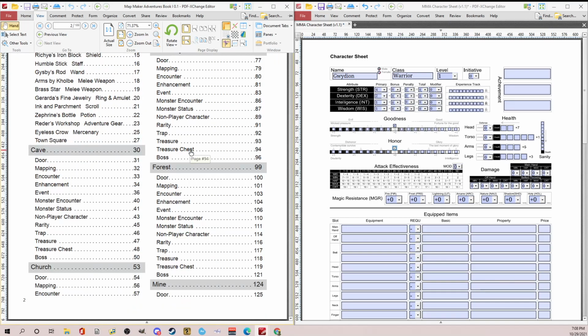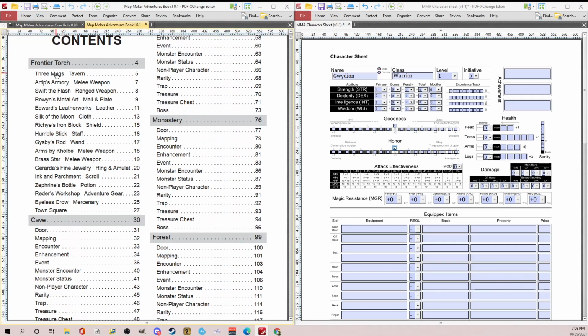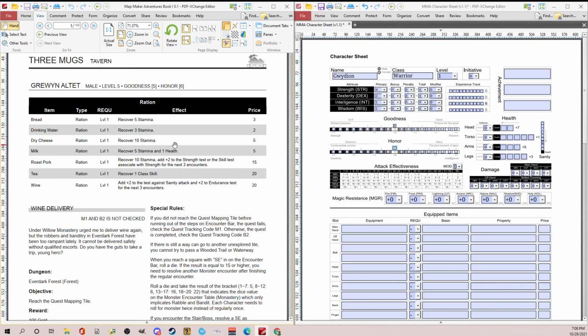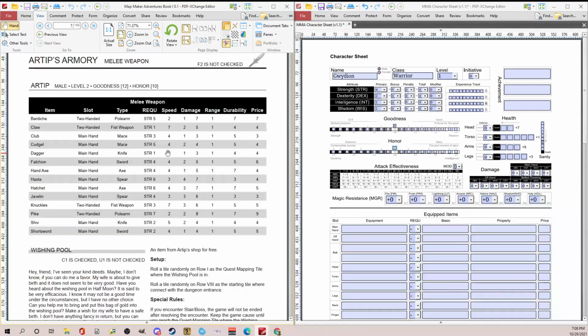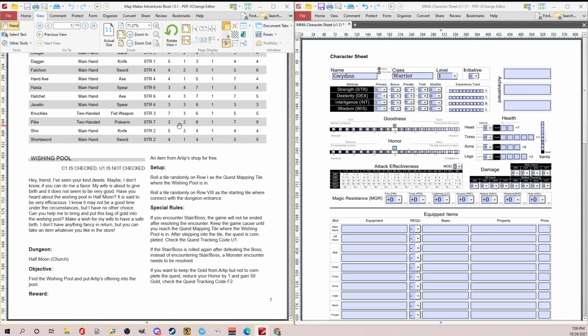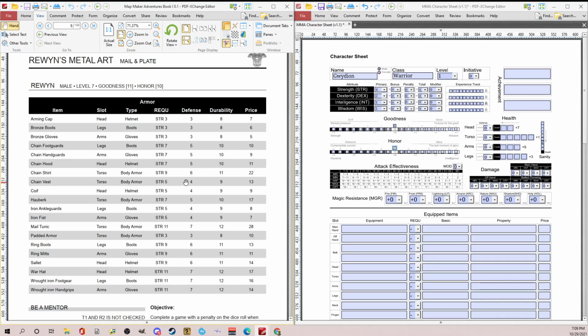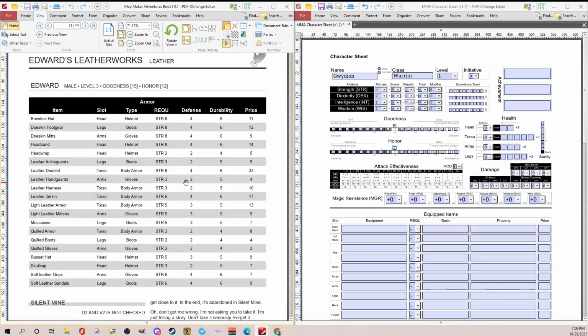I try not to spoil anything that you might see, but I'm going to go straight to Three Mugs Tavern. I believe how this works is I can open any of the vendors and pick any of these, so I can buy from any of these vendors. This is melee weapon. If I page down, you have ranged weapons from Swift the Flash. You have Rewin's metal art, mail and plate, so this will be more of our armor. And in some of these, this is Edward's Leatherwork, so I might do some of this for my fighter.